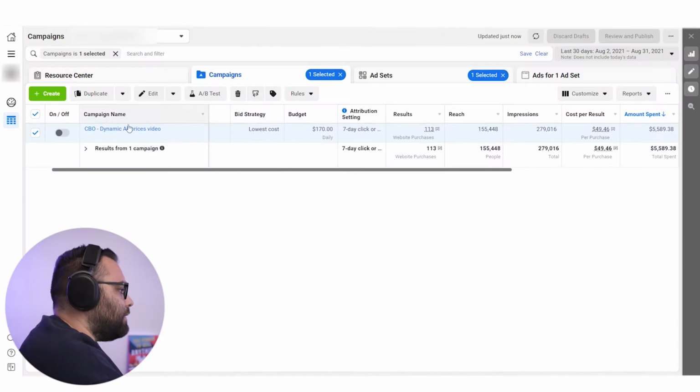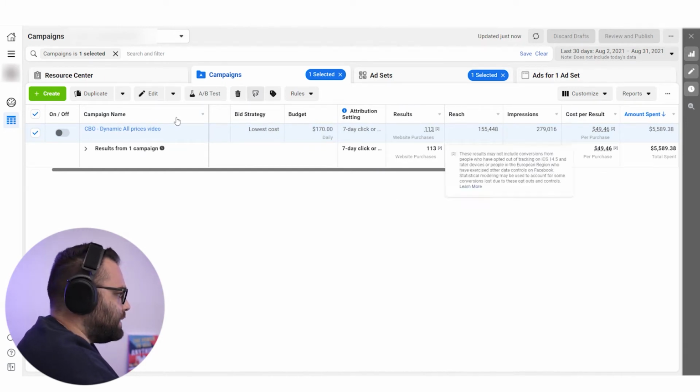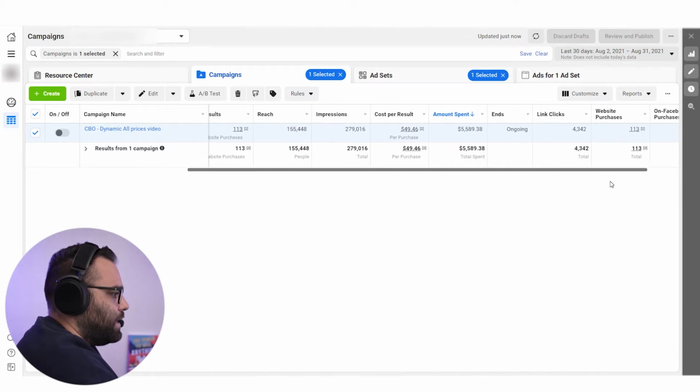Let's jump on my computer to show you how to break down the results and how it used to look and how it looks now. So, let me show you how the breakdown of results is working. Now that we have the breakdown of results for the dynamic ads, again, thank God, we can actually see how it used to look also for the age, placement and stuff. So, I have this campaign from the last 30 days, the results, we can see that it spent 5.5k.